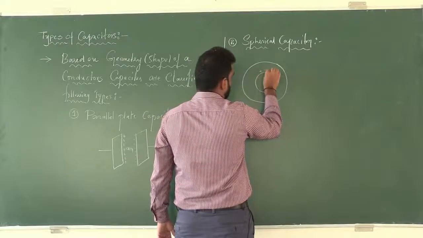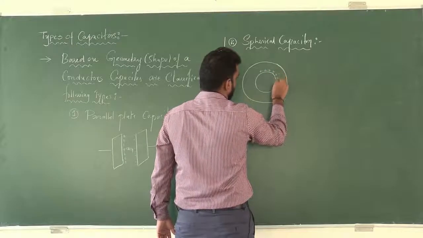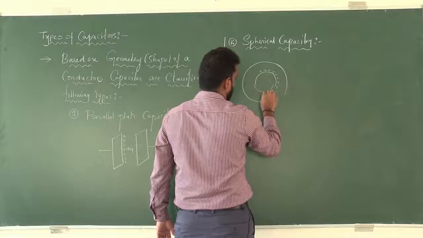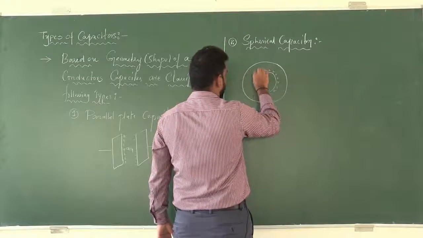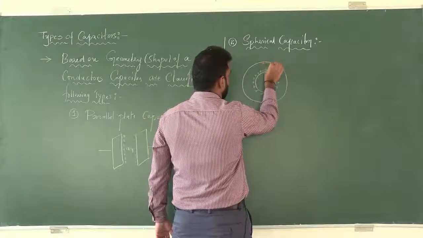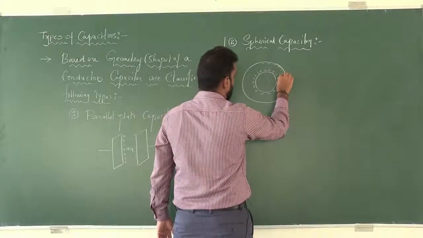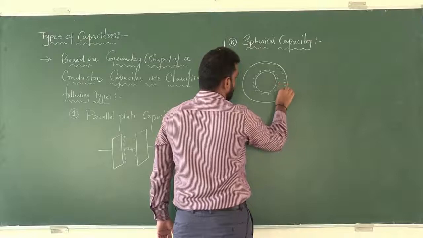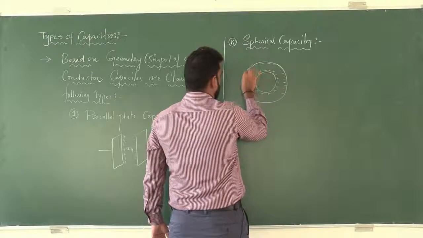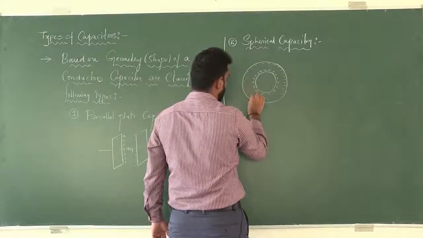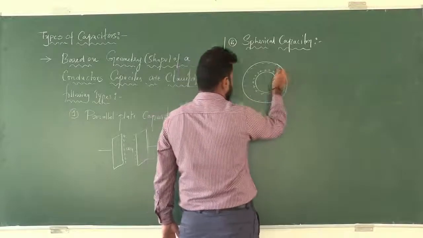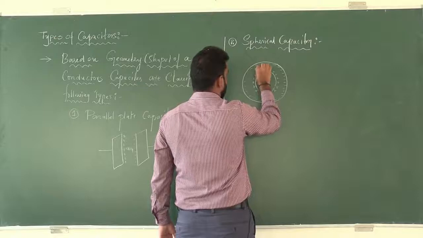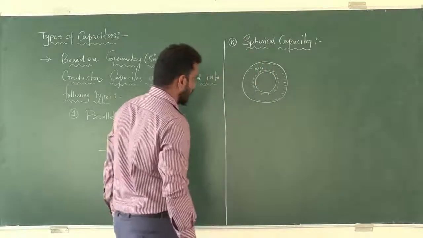The outer surface of the inner metal sphere gets positively charged, whereas the inner surface of the outer metallic sphere gets negatively charged. In between there is an insulating medium, that is air.